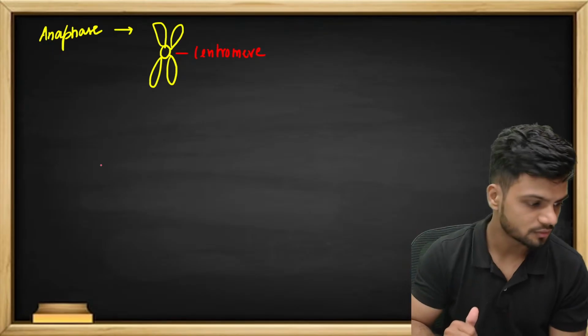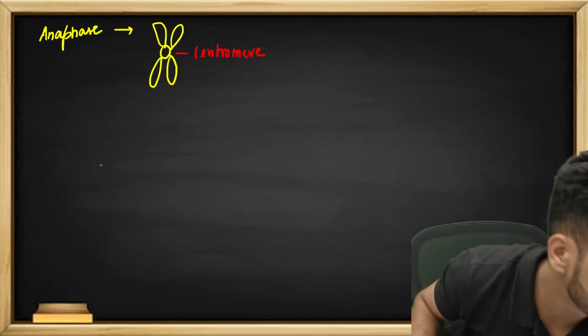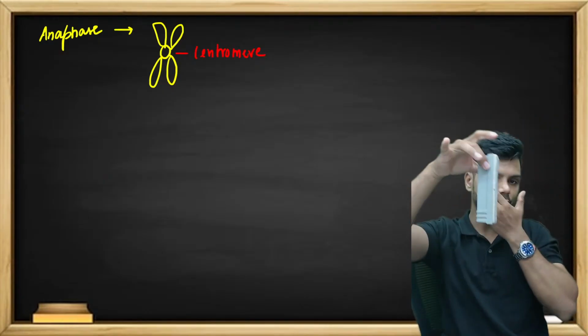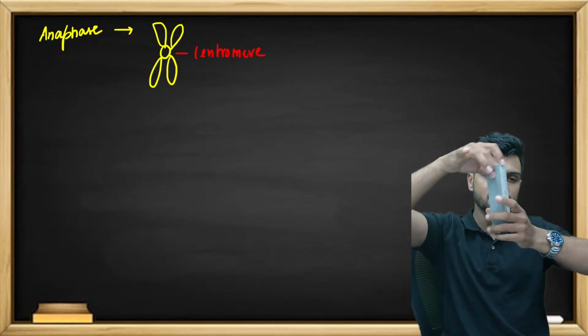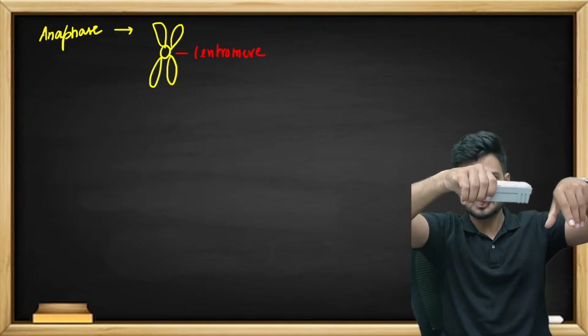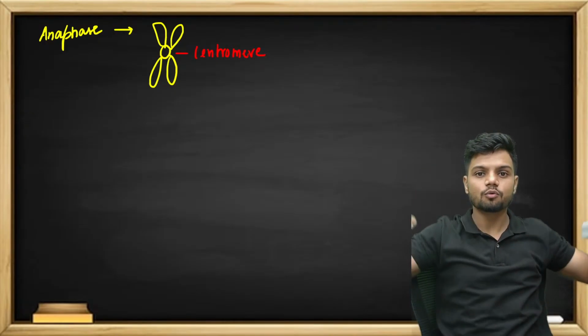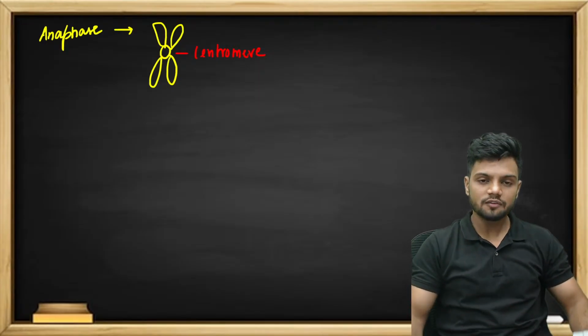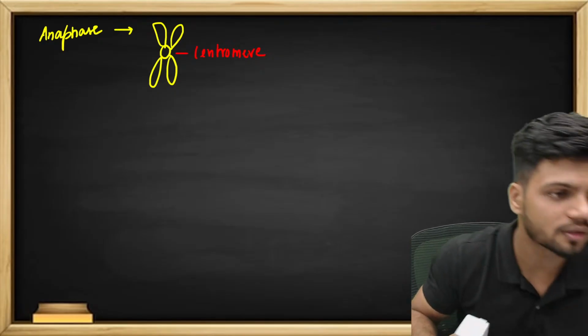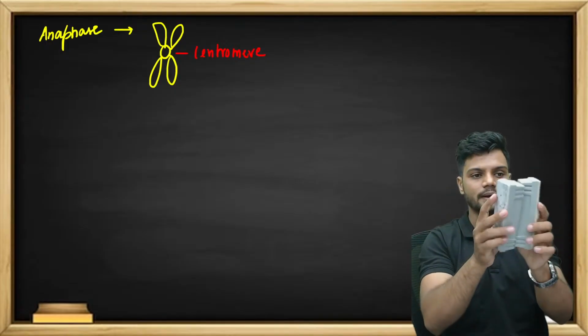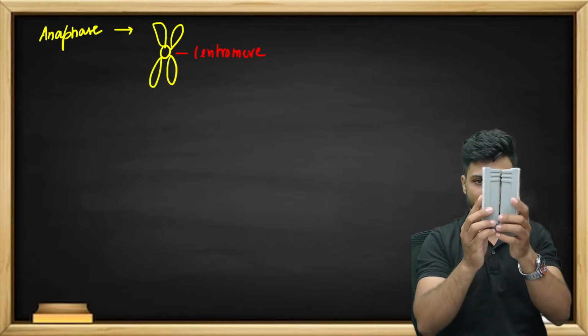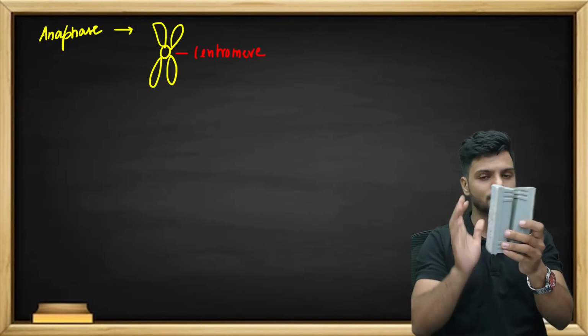Now, imagine this is the chromosome. If I start pulling from this side and this side, from both the sides, what will happen? Imagine these are two different sister chromatids, and in the middle we have the centromere.